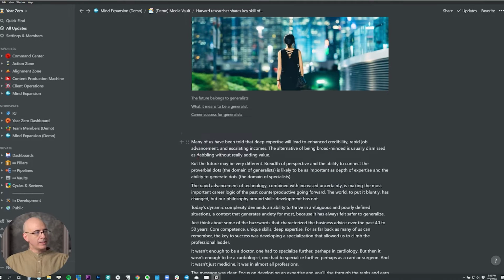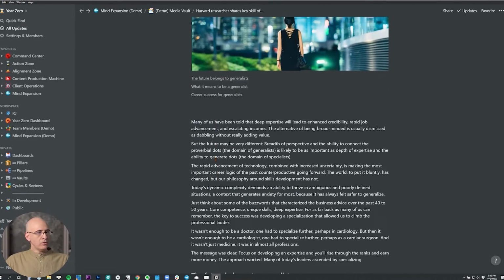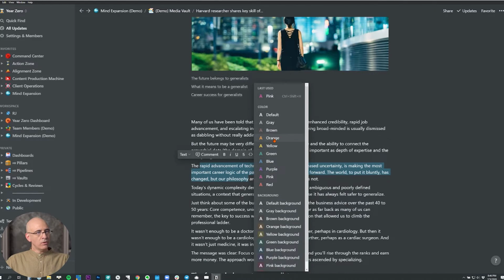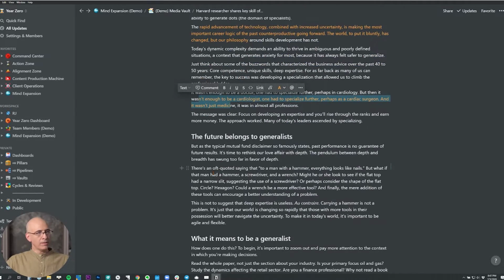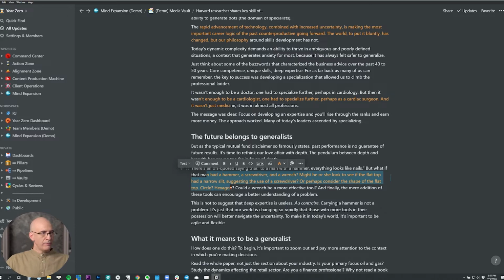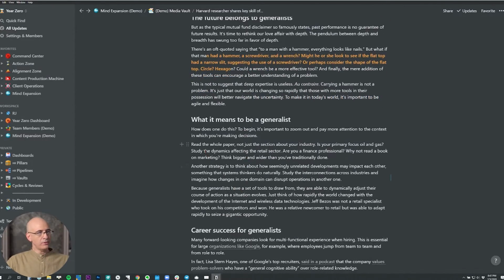I showed you this in the book vault, but it's the same thing in media that's captured, especially text, is the hierarchical highlighting that I do. I will use a color gradient of yellow, orange, and red. Orange will be my default highlight, so if I read something interesting, I will highlight that and make it orange. And then once you've set one color, anything else you highlight, if you just hit Command-Shift-H on a Mac or Control-Shift-H on a PC, it will apply the same color. If you want to bold it, Command or Control-B, of course, will bold it, which is a nice feature too.